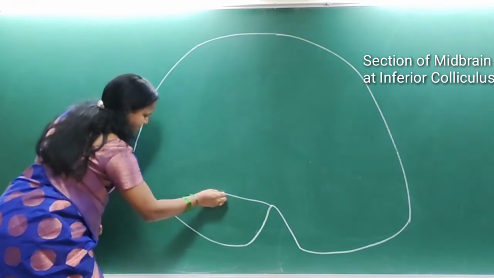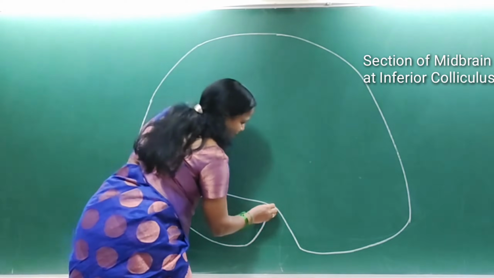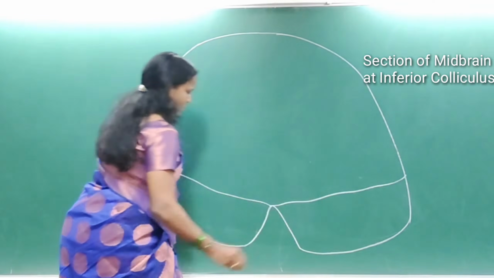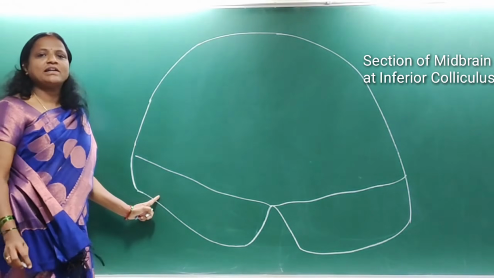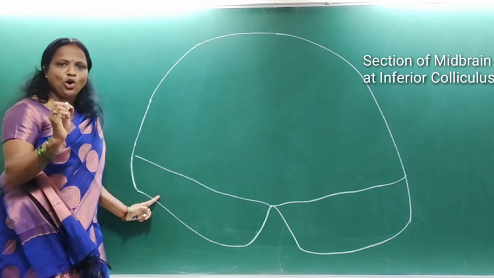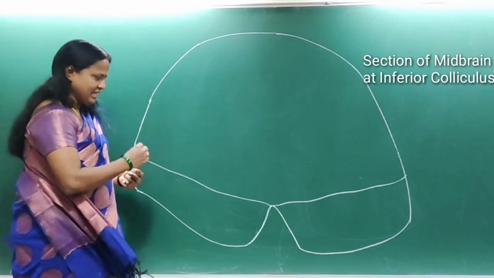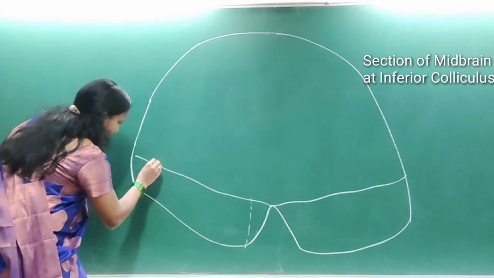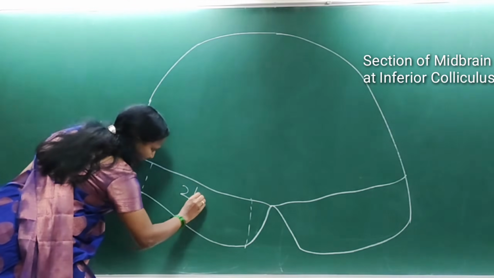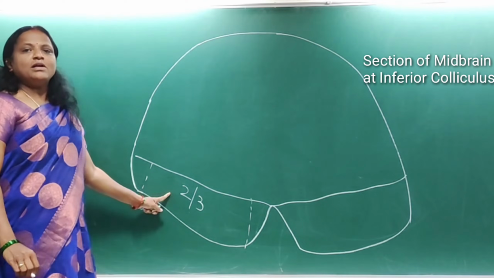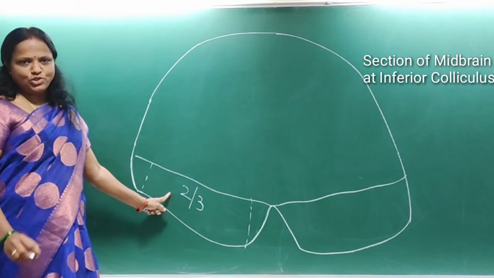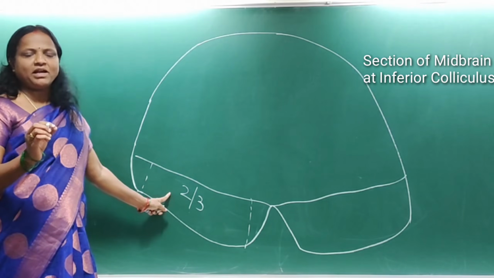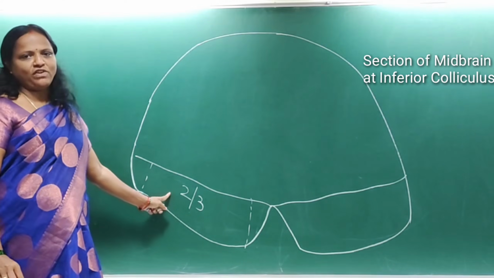This is the most ventral or anterior part of the midbrain, called the crus cerebri. The components of the crus cerebri are unequally divided: the major portion in the middle represents the corticospinal fibers. So 2/3 of this crus cerebri contains the corticospinal fibers.